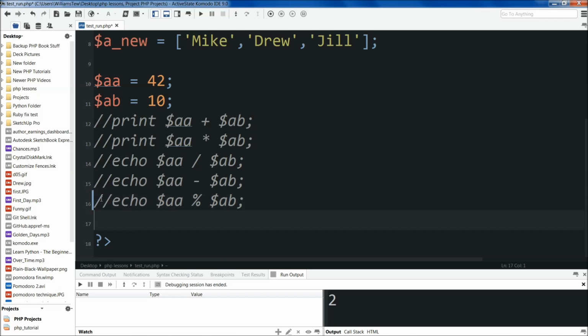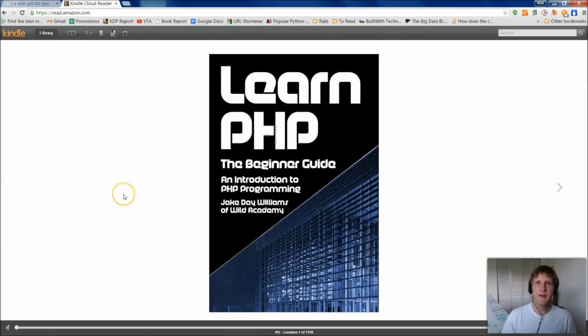Lastly, we'll do the exponentiation. And this one's really easy. It's just echo, and then to the power. So 10 exponential to the third, then semicolon, and it will return 1000. So 10 times 10 is 100, times 10 is 1000. Again, 3 exponential 4, save, run, 81.